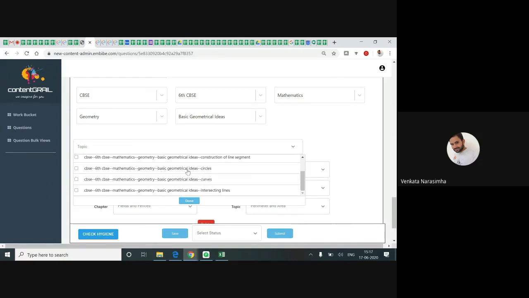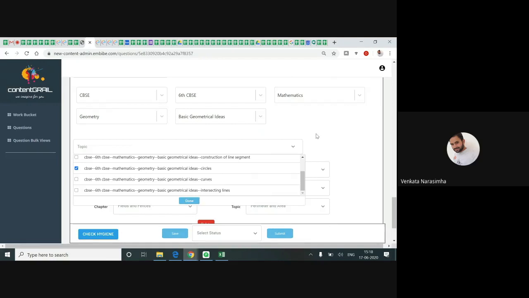See, basic geometrical ideas, you can see here circles. This question belongs to sixth grade directly. Whatever book we allot, I'm just taking this as an example, but when I give you the exact book, you'll find the exact topics relevantly. Just pick any relevant one and click on done.